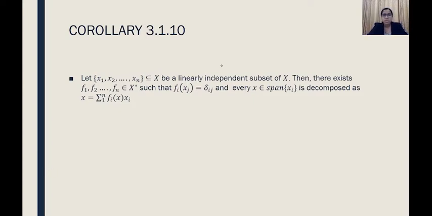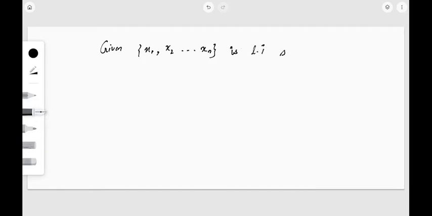First of all, we are given the set x1, x2, etc., xn, a linearly independent subset of X, the normed space.